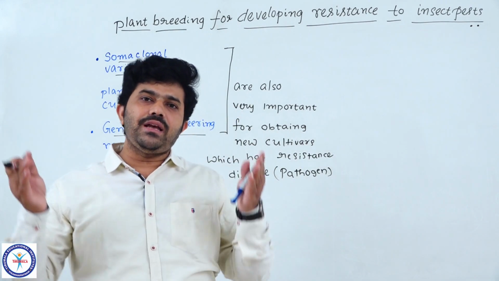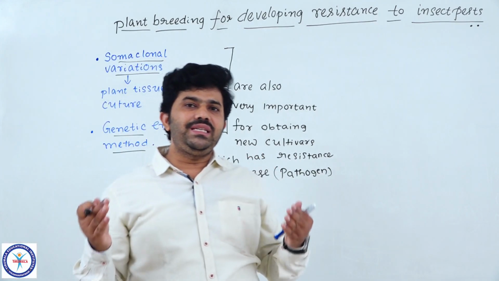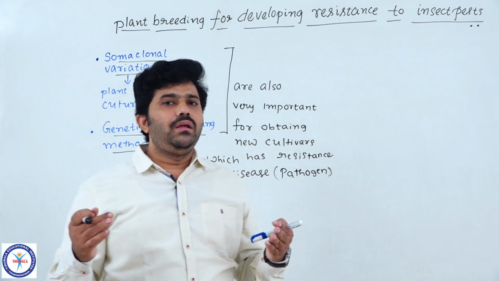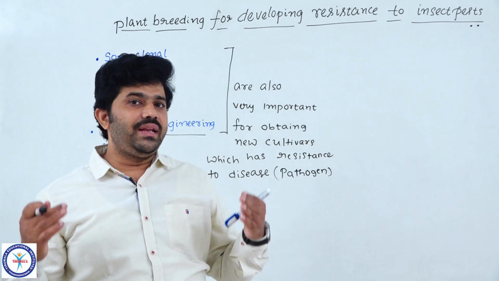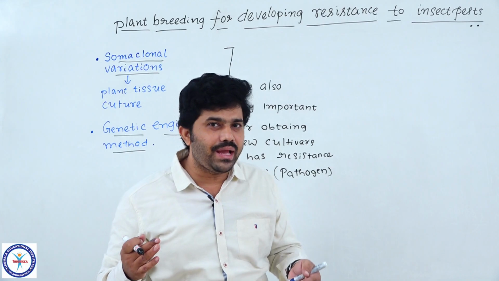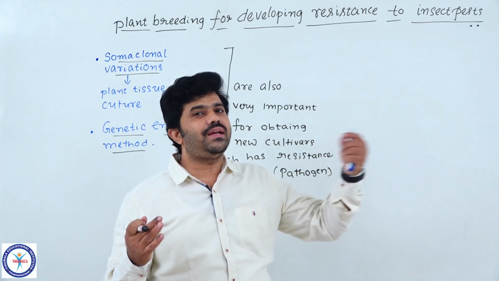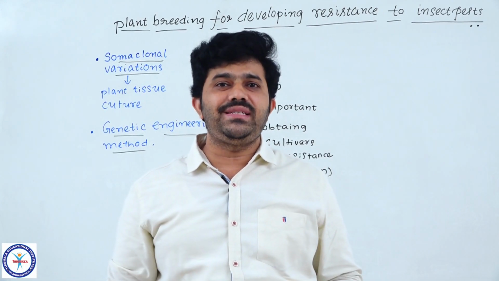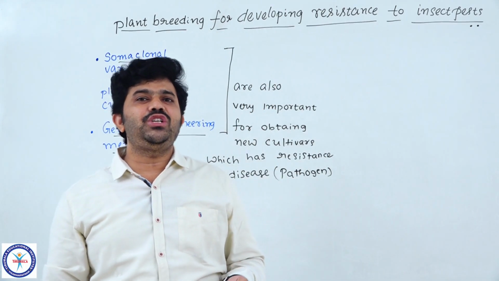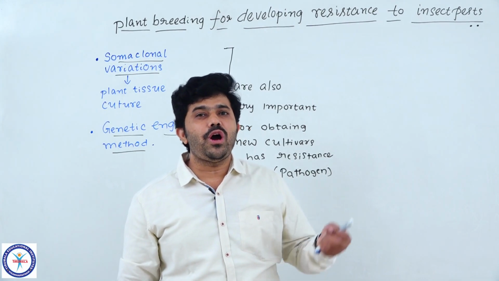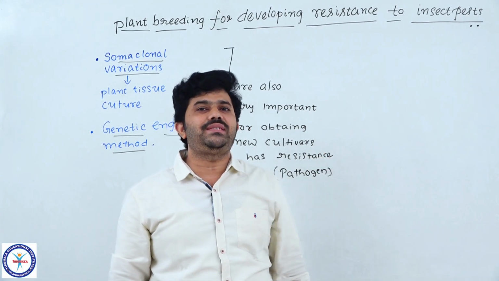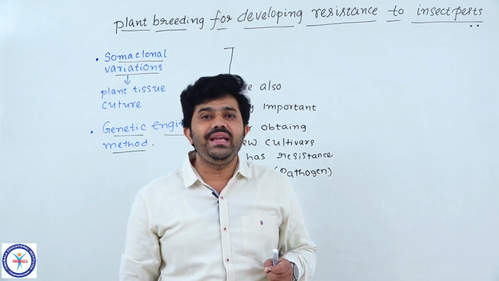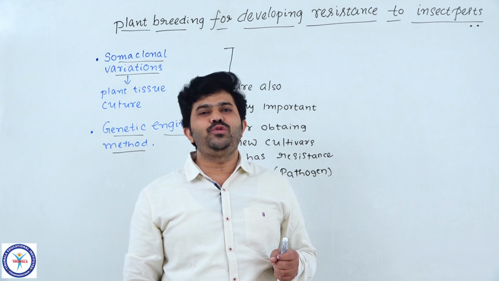In the wild varieties, of course, these particular genes and abilities are there in some plants, but we require not only a single desirable character like resistance towards insect pests or pathogens. These are characteristic features which need to be incorporated into the new cultivars along with the main characteristic feature, that is yielding of food sources.